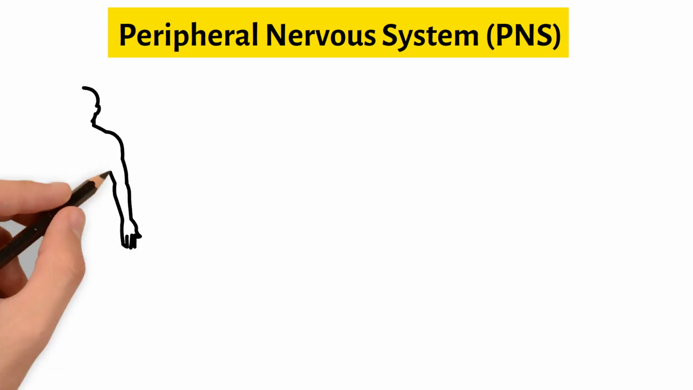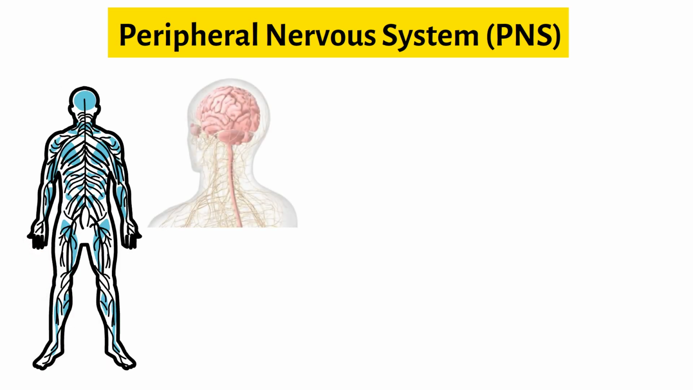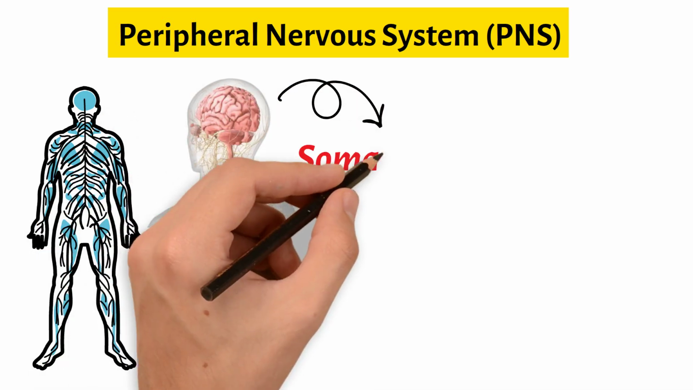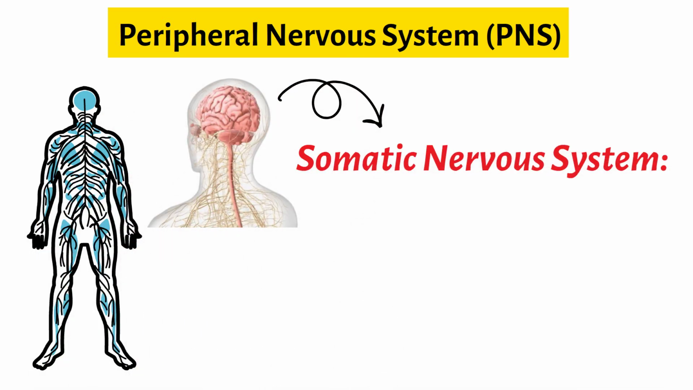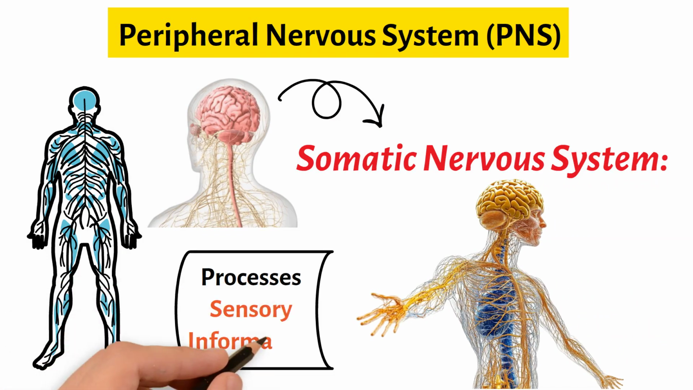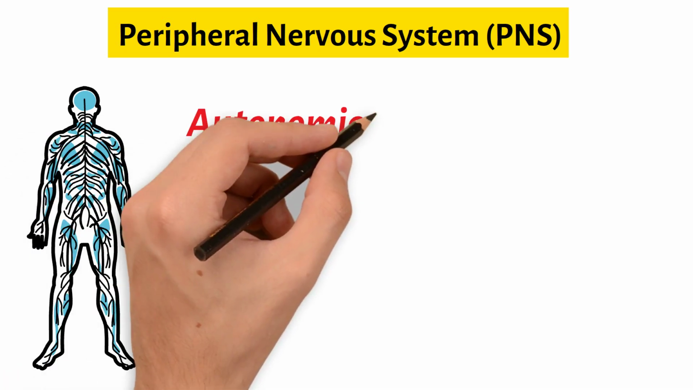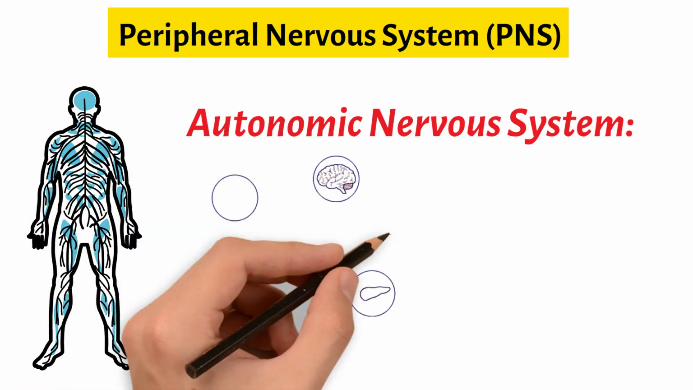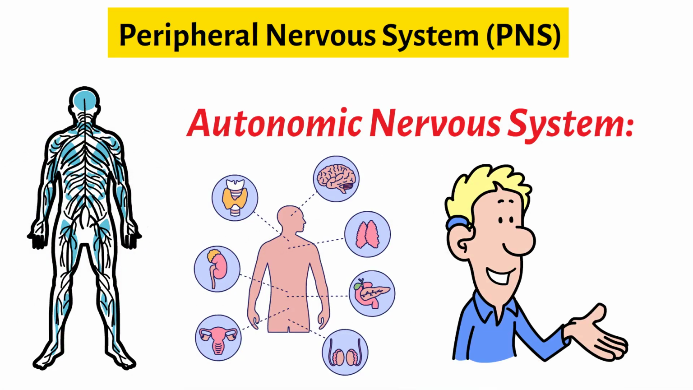Peripheral nervous system, PNS, consists of all nerves outside the CNS, connecting it to the rest of the body. The PNS is further divided into somatic nervous system, controls voluntary movements via skeletal muscles and processes sensory information. Autonomic nervous system, regulates involuntary functions and has two branches.